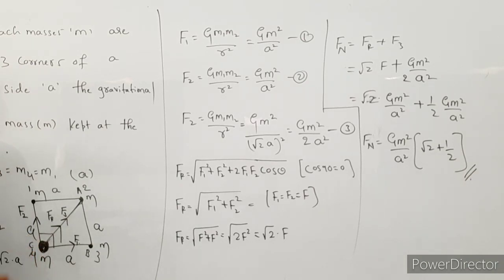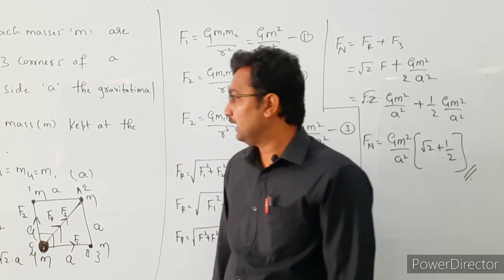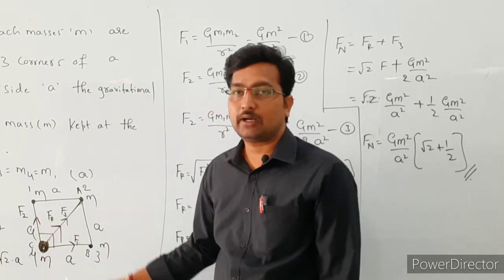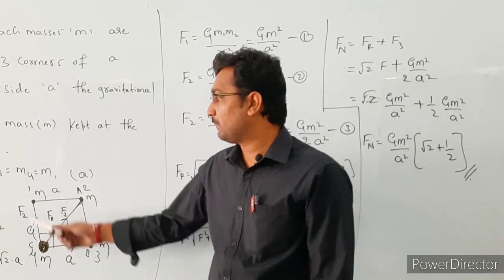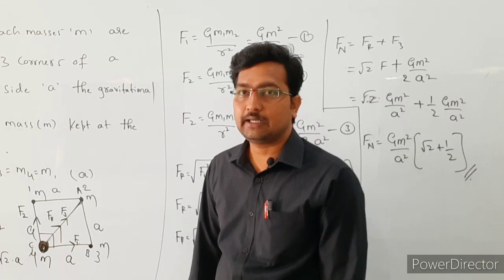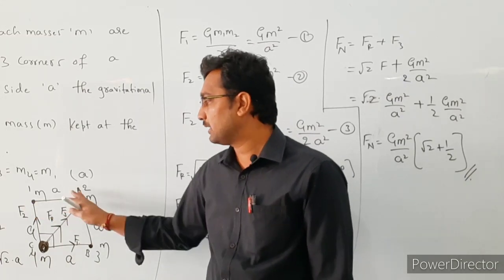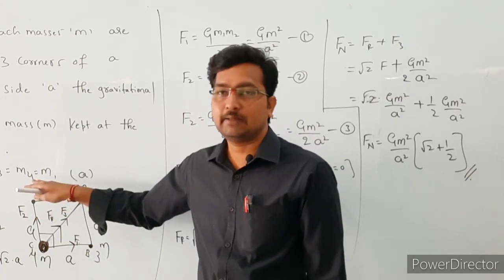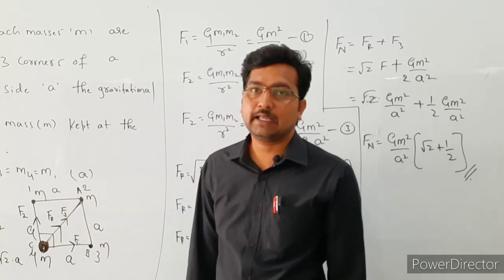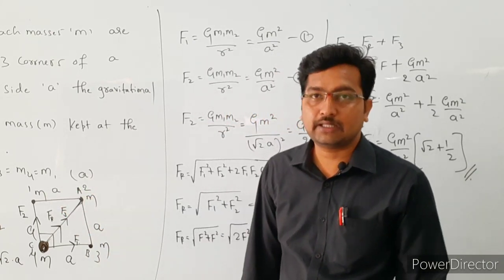It is placed on the fourth corner of a square. See here, in this problem they have given four particles placed at the four vertices of a square. The mass of each particle is the same and the distance between each particle is also the same, that is a. The mass of the first, second, third and fourth particle is the same, that is m, and the side of the square is a.